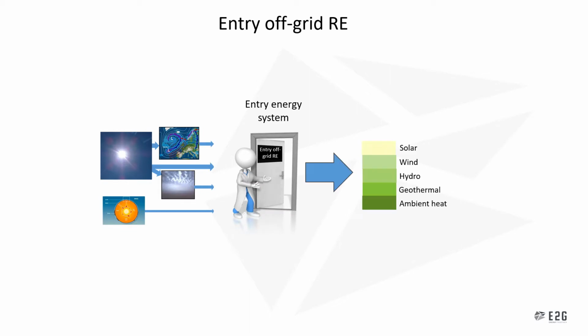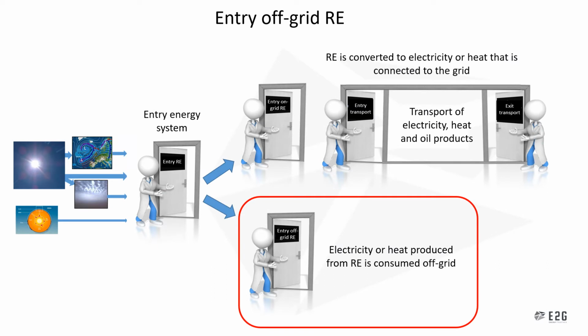We are at the place in the energy together format where non-fuel energies which are off-grid enter the energy system. These renewable energies consist of solar, wind, hydro, geothermal and ambient heat. In the energy together format, there are two places where these previously mentioned renewable energies can enter. One of those places is here, where they enter on grid and get converted into electricity or heat, which are transported throughout our energy system.